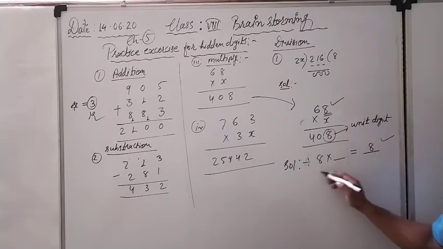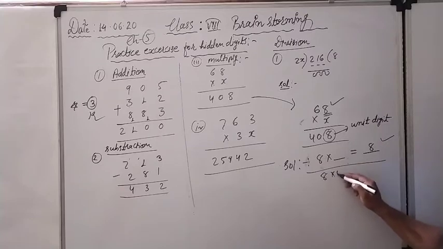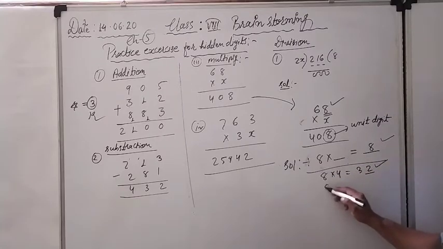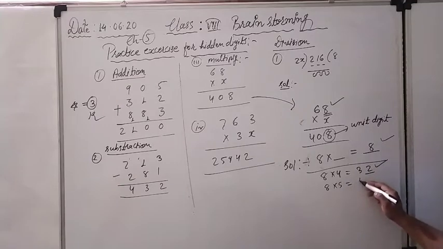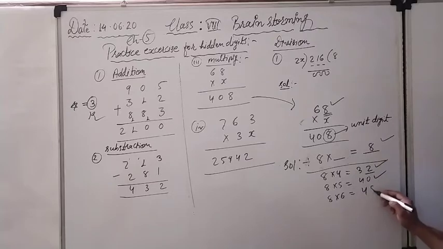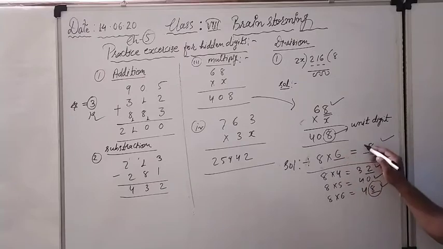So look here. For example, 8 fours are 32. What is the unit digit? 2. No. 8 fives are 40, unit digit 0. 8 sixes are 48, unit digit 8. Meaning that 8 sixes are 48.